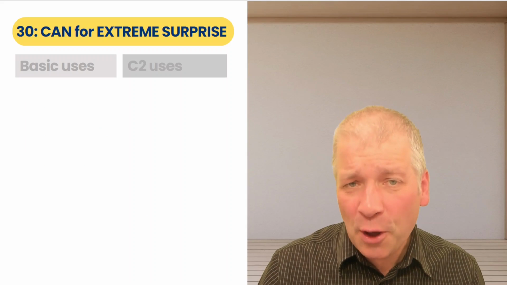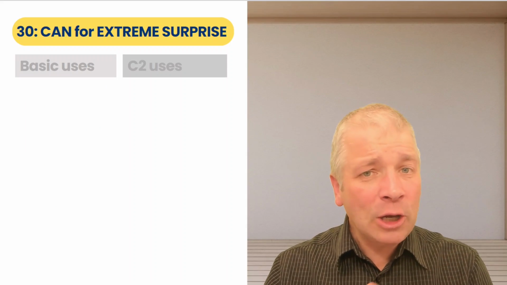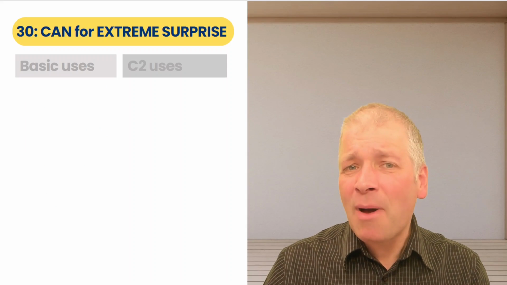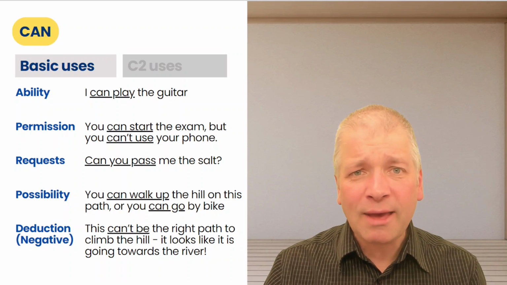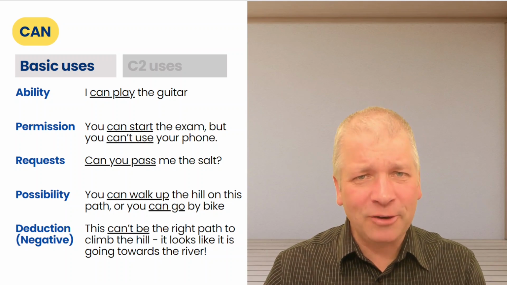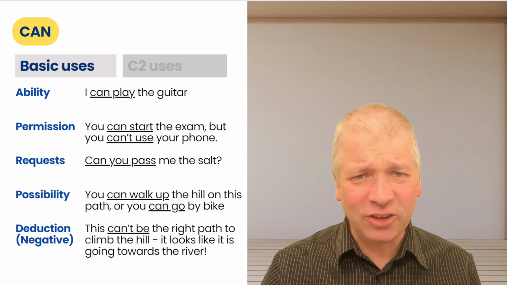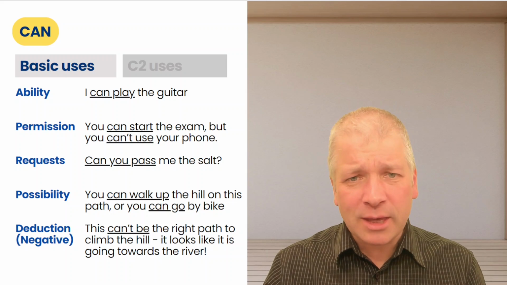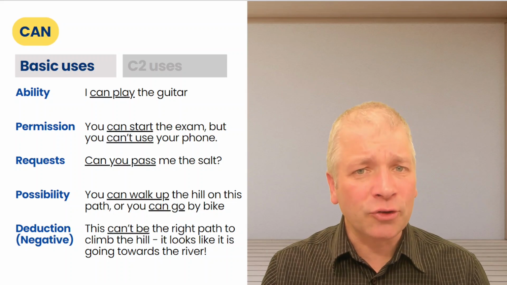Advanced use number 30 is can for extreme surprise. Before we look at this in more detail, let's remind ourselves of some of the basic uses of can. We can use can for ability, permission, requests, possibility, and negative deduction. With ability, I can play the guitar. It's something I am able to do.